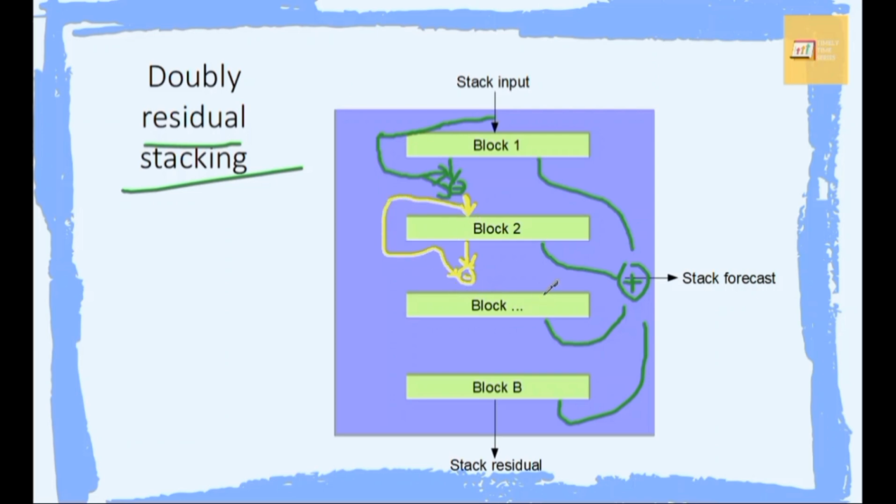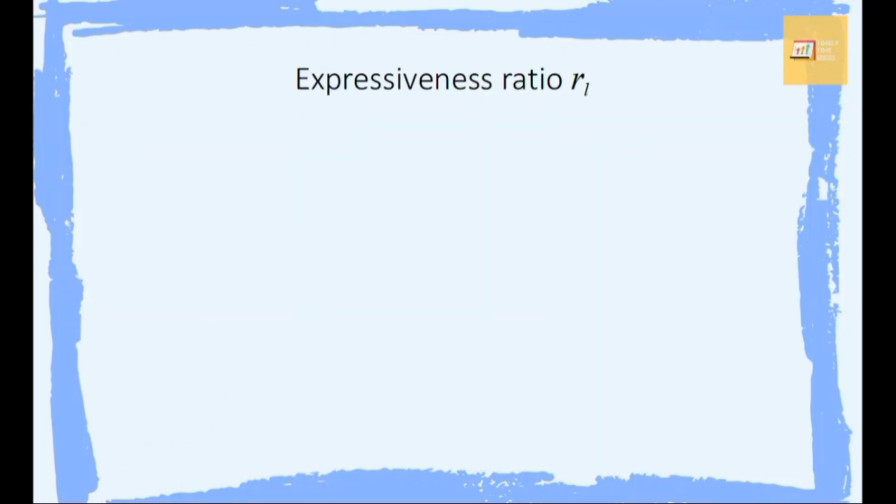It keeps happening like that until the last block, which is block B. Block B will also generate the forecast, and the backcast would be the stack residual. And this stack residual would be the input for the next stack, which is the first block of the next stack. So you see, the process is repeated over and over. Okay, so that was the second trait of N-HiTS, which is doubly residual stacking.